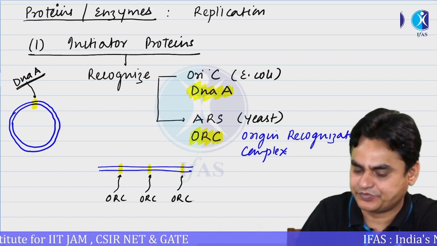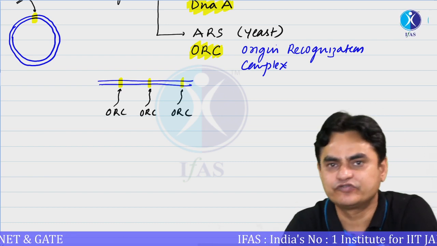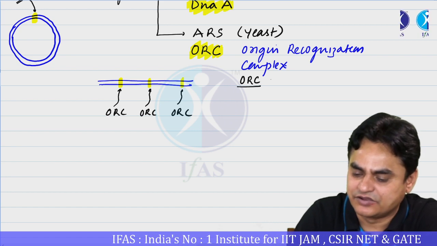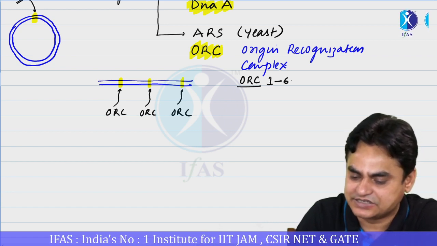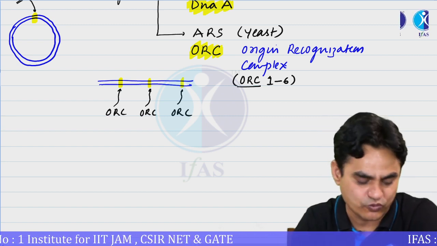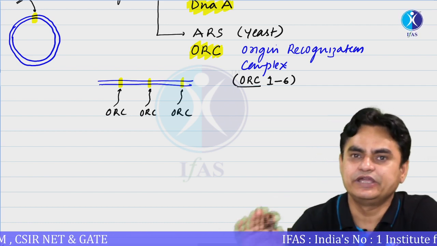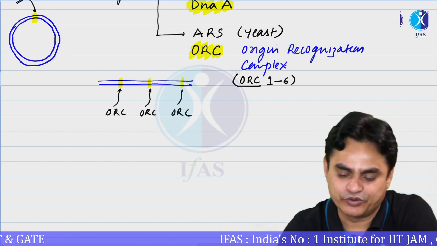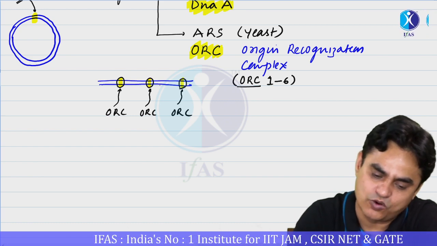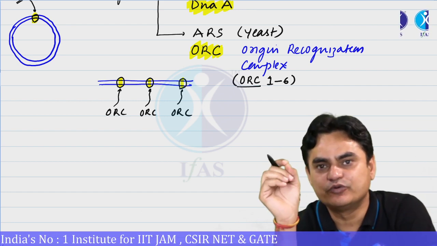ORC, or origin recognition complex, is most often a hexameric protein composed of proteins referred to as ORC1 to 6. That is, there are 6 subunits, namely ORC1, ORC2, ORC3, ORC4, ORC5 and ORC6. So the first protein required is an initiator protein. Let's say the initiator protein ORC binds here, or DnaA protein binds here. This is a DNA-protein interaction.